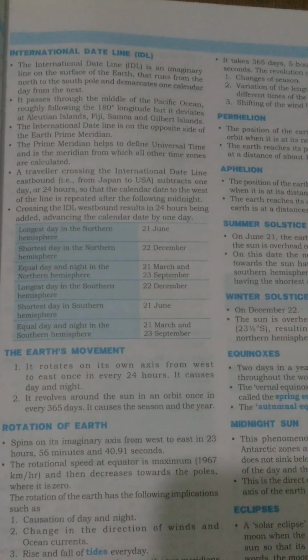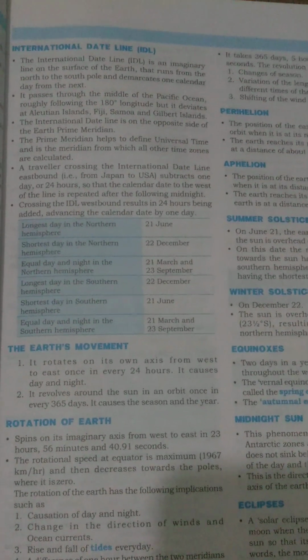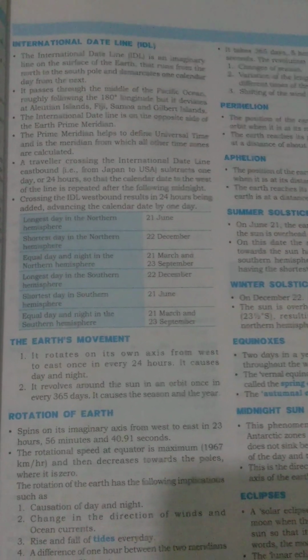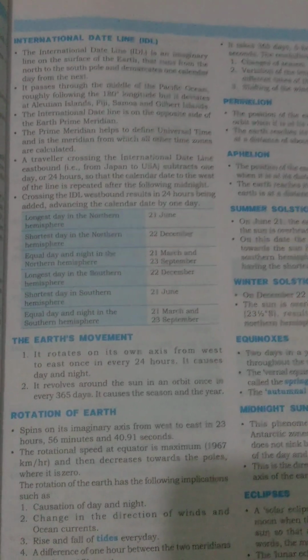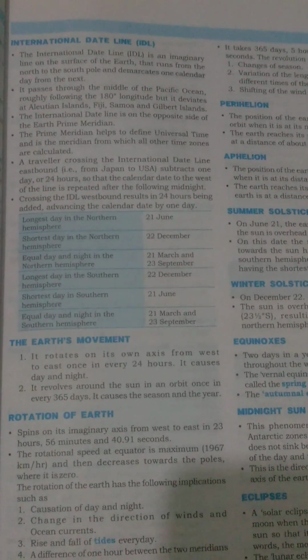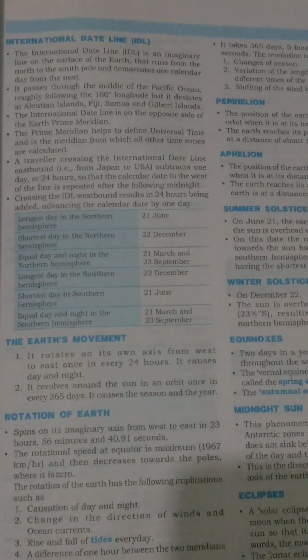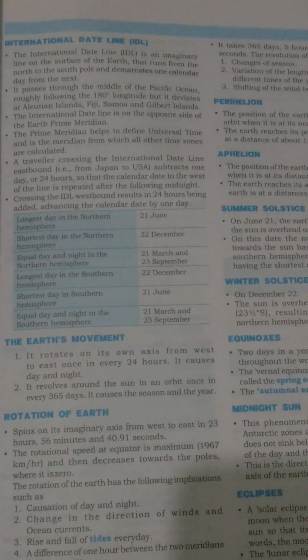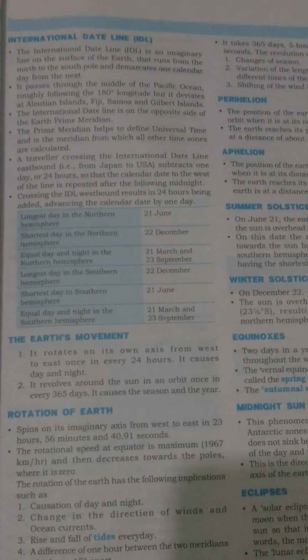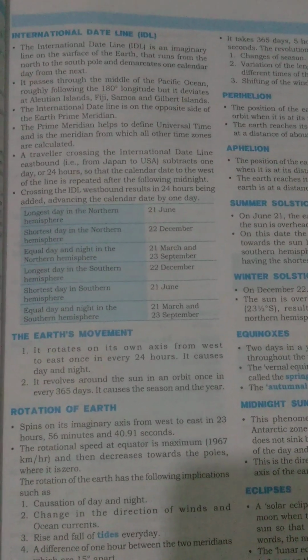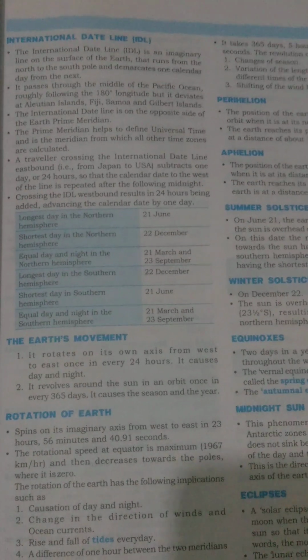International Date Line. The International Date Line is an imaginary line on the surface of the Earth that runs from the north to the south pole, and it demarcates one calendar day from the next. It passes through the middle of the Pacific Ocean, roughly following the 180-degree longitude, but it deviates at the Aleutian Islands, Fiji, Samoa, and Gilbert Islands. The International Date Line is on the opposite side of the Earth's prime meridian. The prime meridian helps to define universal time and is the meridian from which all other time zones are calculated.